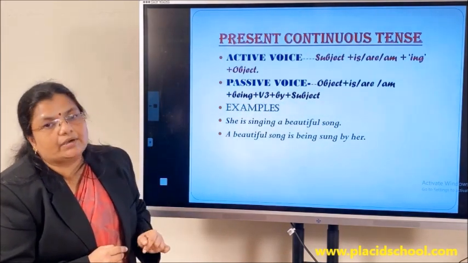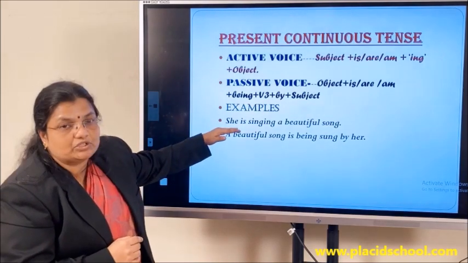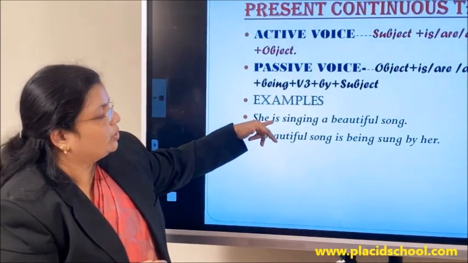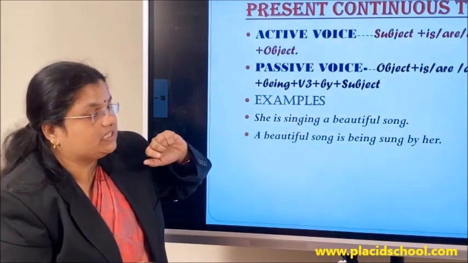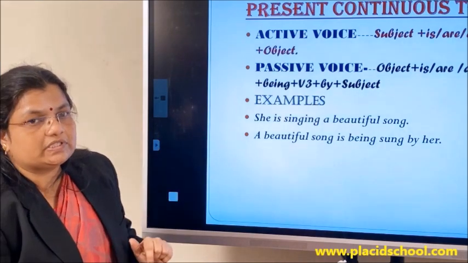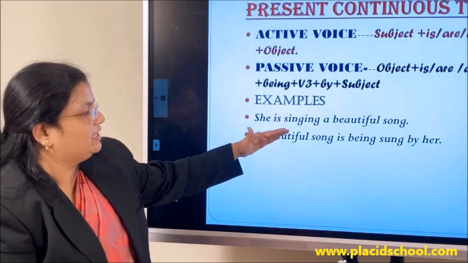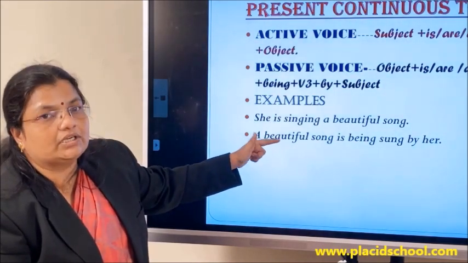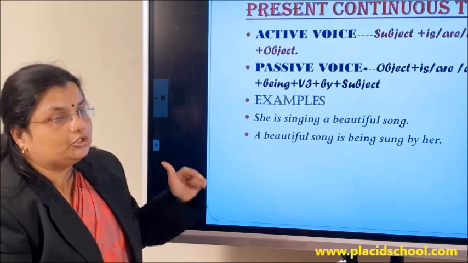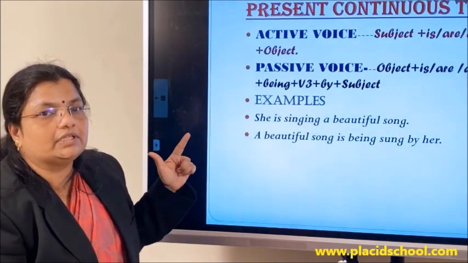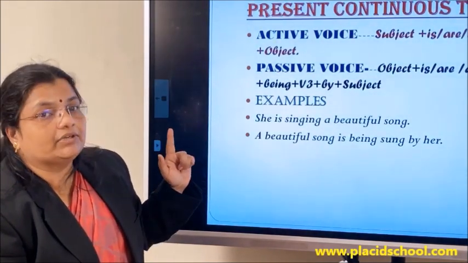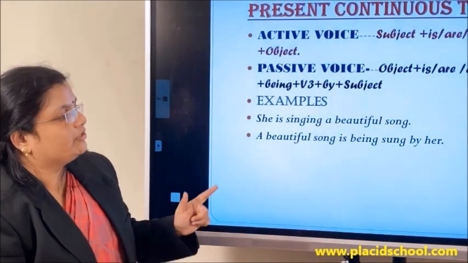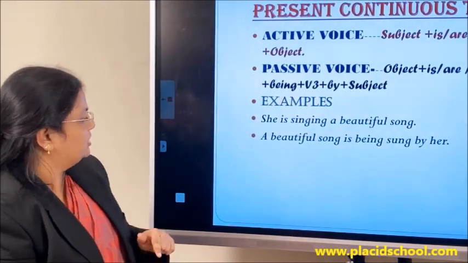She is singing a beautiful song. So she is the subject here. As she is singular, it is "is singing a beautiful song." Singing what? A beautiful song. A beautiful song is the object here, so we bring that object to the beginning. A beautiful song, as it is singular, we bring in the be verb "is." To show that it is continuous, we bring in the verb "being," followed by the V3 form of the verb sing, that is "sung," followed by the preposition, followed by the doer of the action.